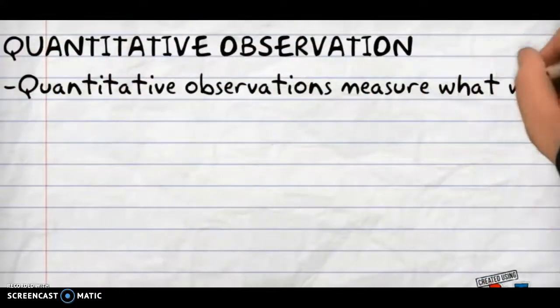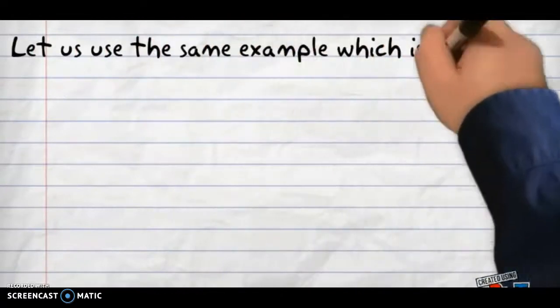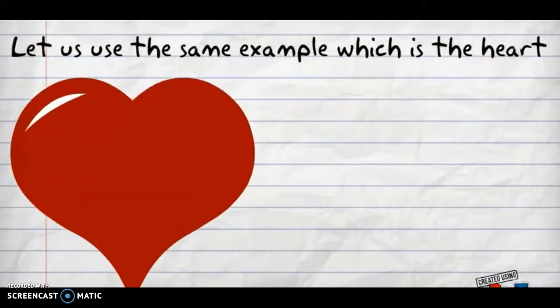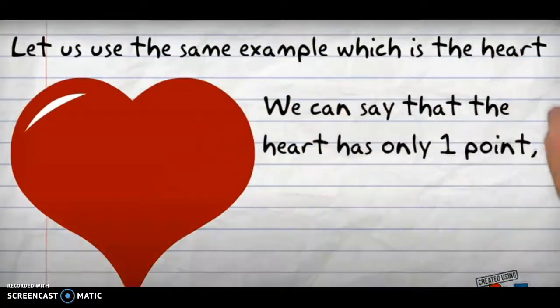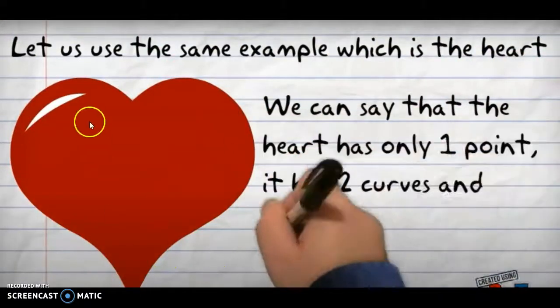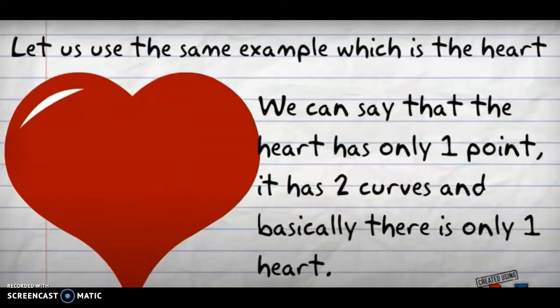Quantitative observations measure what we observe. So measurements, we're using numbers, and we can use tools to get those numbers. So let us use the same example of this heart. So we can say that the heart has only 1 point, and it has 2 curves, and there's just 1 heart. So all of those are using numbers.